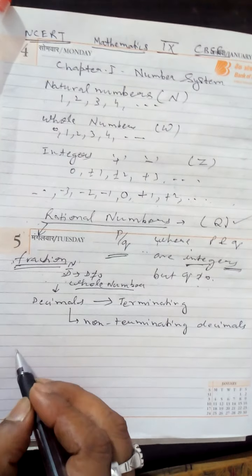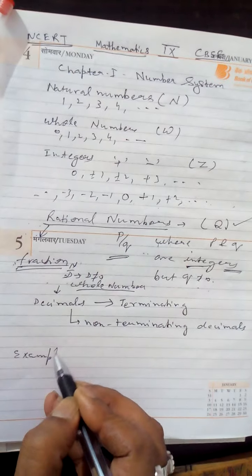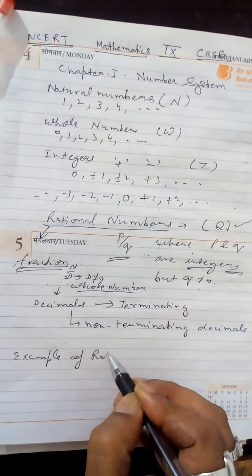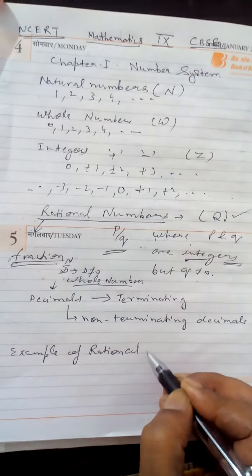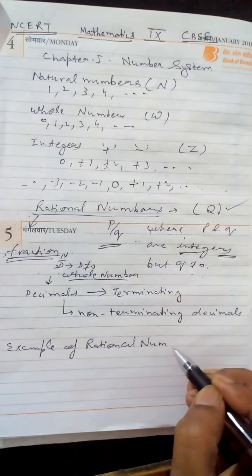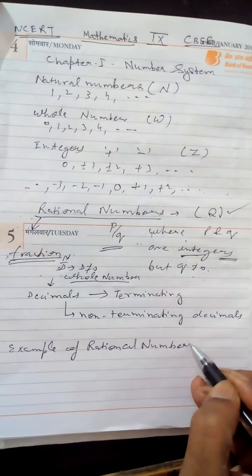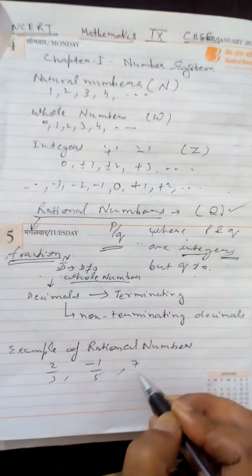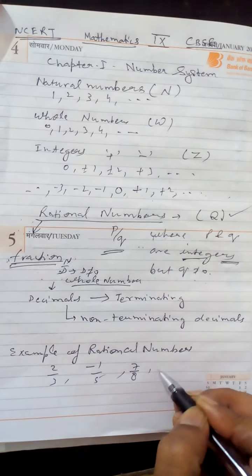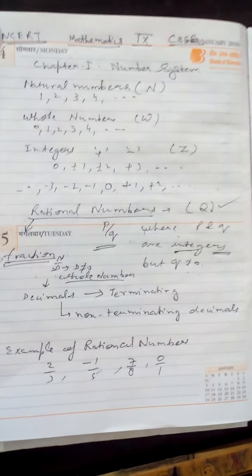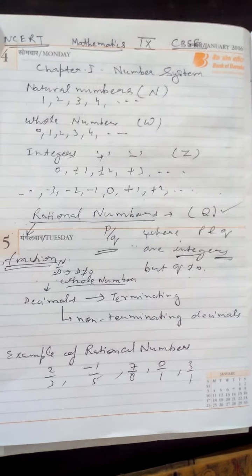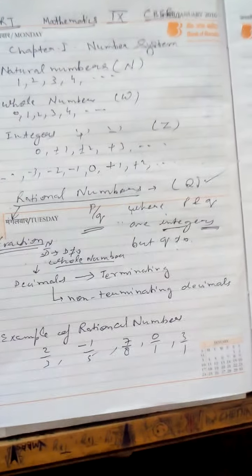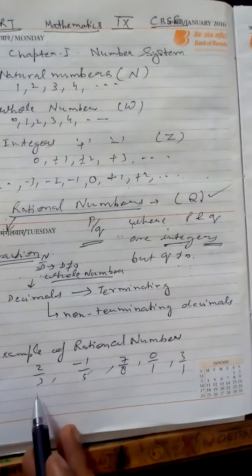So examples of rational numbers, you can see: example of rational number, that is 2/3, -1/5, 7/8, 0/1, 3/1. Like this you can write any example. Any example you can write. These examples give you, this is also known as fraction.